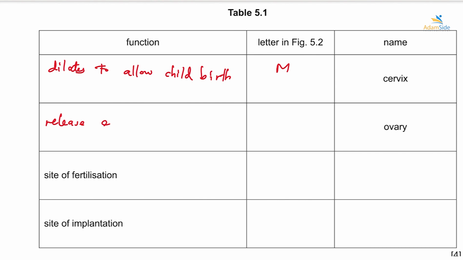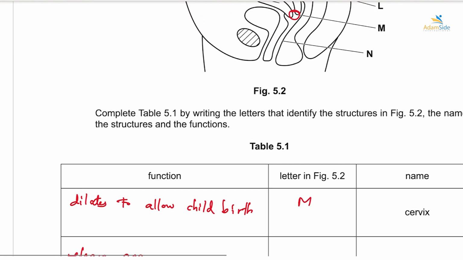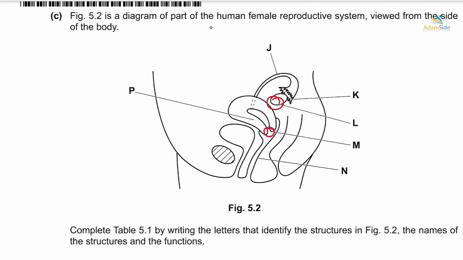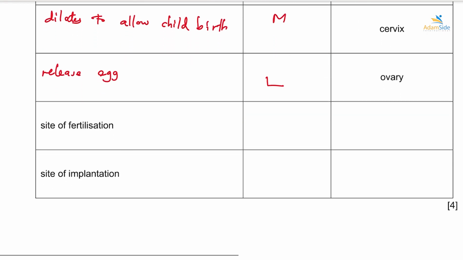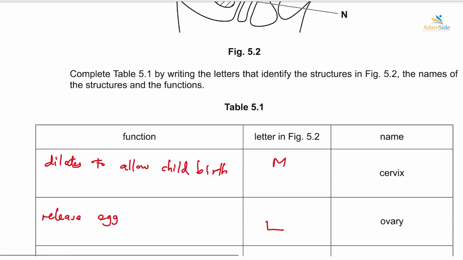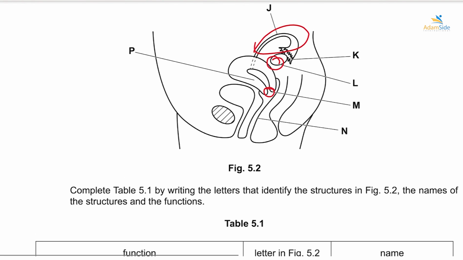Then we have site for fertilization. So fertilization usually occurs within the fallopian tube, which is this part here. All right, yes, so we'd say site for fertilization is J, and it is usually called fallopian tube. Okay, then site for implantation. So implantation usually occurs in the uterus. Okay, all right, so here it means that we have to identify the uterus, and the uterus is going to be this part over here.